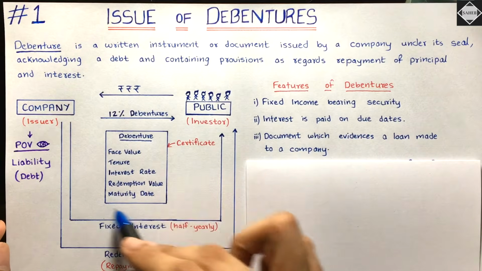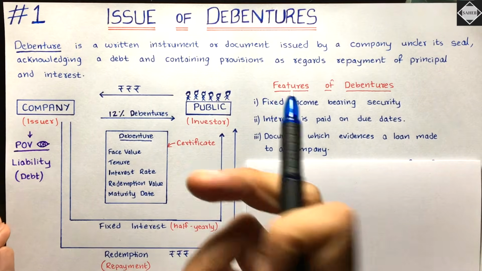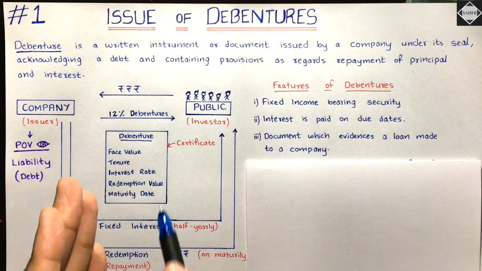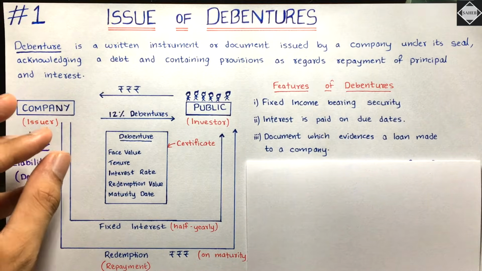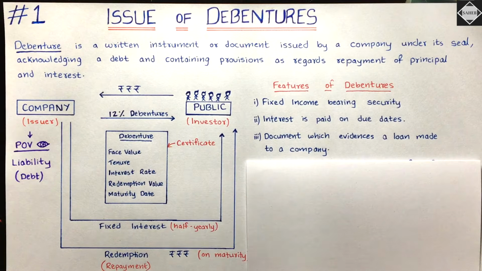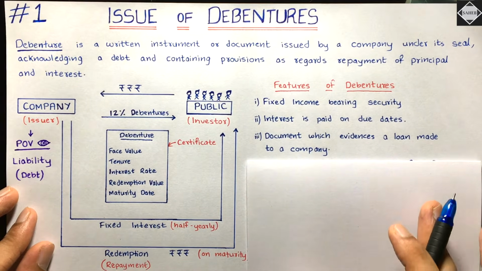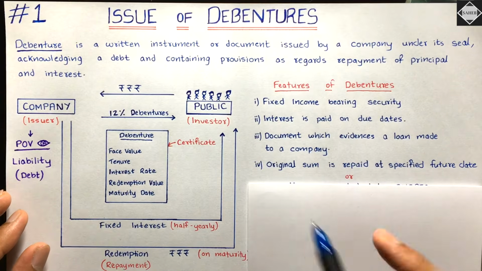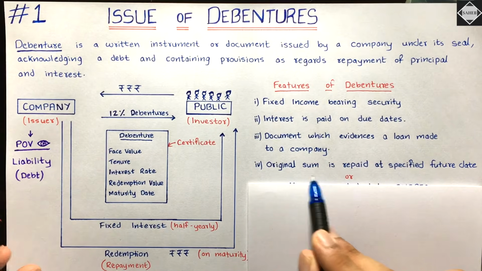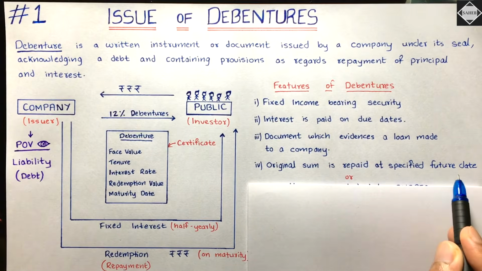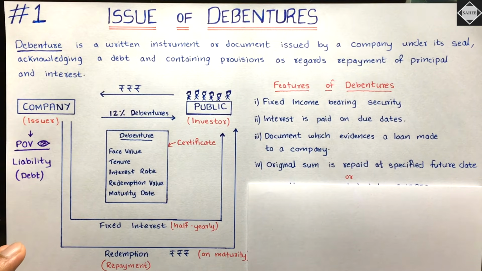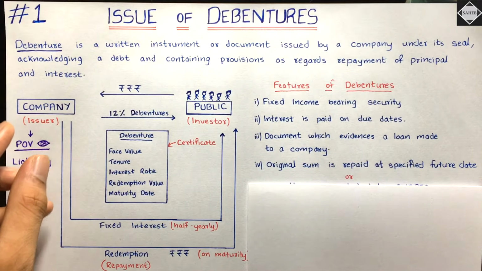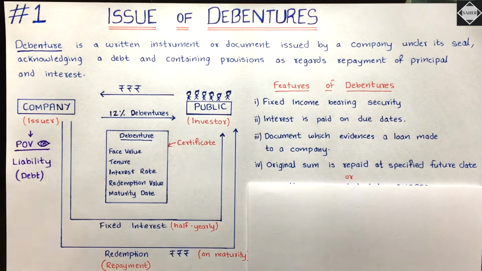Yes, this debenture certificate is an evidence. It is a document which evidences that the company has taken a loan and the company is promising to pay it back after a certain period, on the maturity date. And then the fourth feature: the original sum is repaid at a specified future date. Yes, at the maturity date, the original amount will be paid back. 10 crore they received, they are paying back 12 crores, as I said.